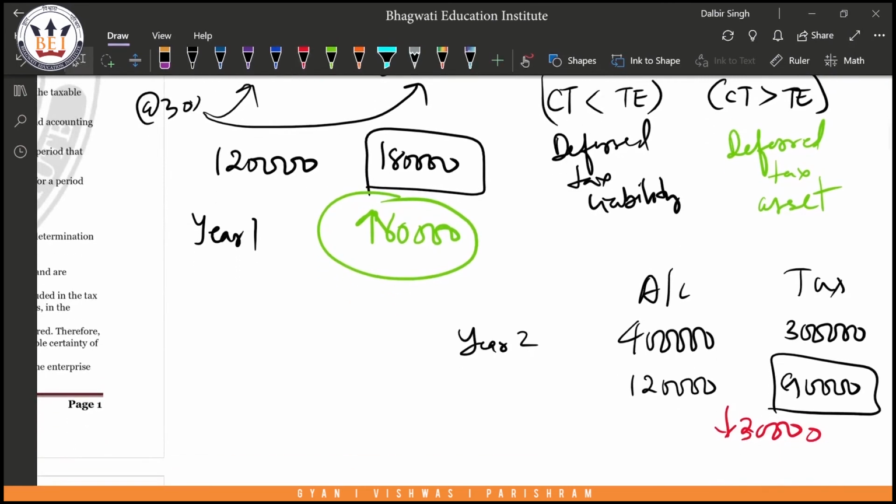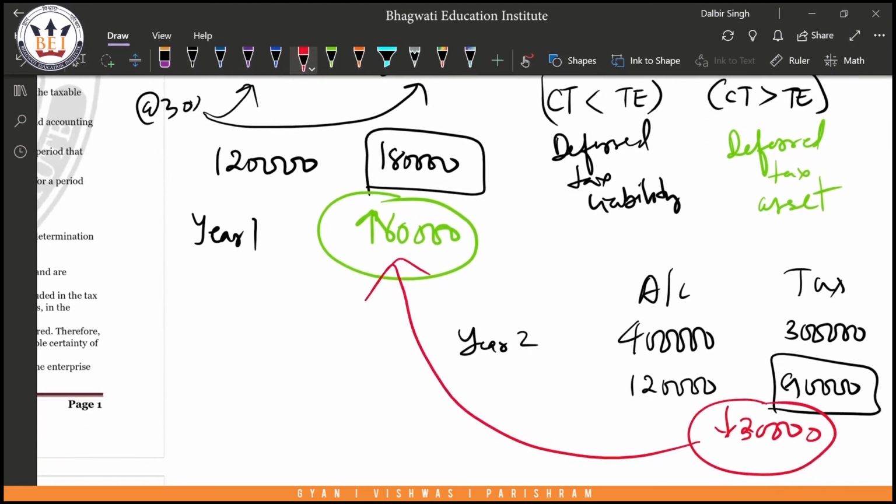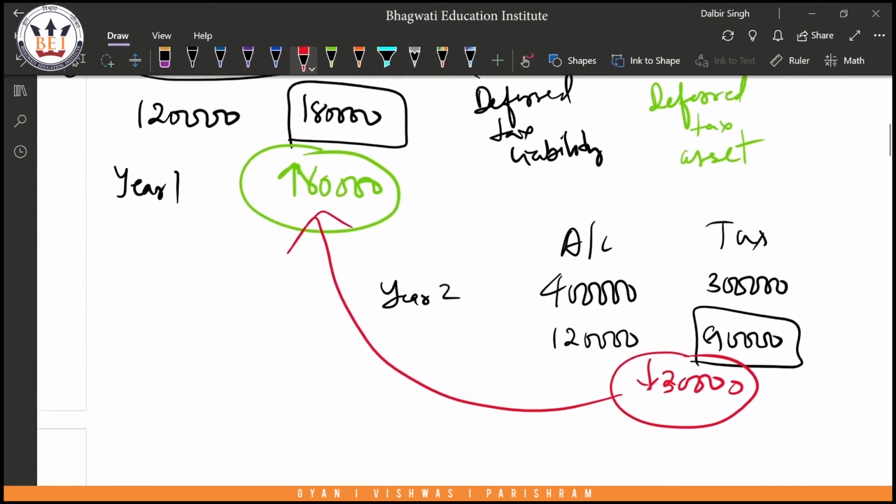Now this lesser tax of 30,000 will be adjusted against the excess which was paid in the earlier years. So this 30,000 will be adjusted against the 60,000 we paid earlier. Why? Because last year we paid more taxes than we required. Now in the current year we are paying lesser tax as compared to my accounts, so I can adjust both. This set off will be done in year 2, and my deferred tax asset position will be 60,000 minus 30,000. So at the end of the year I will have 30,000 remaining, which I can claim in the years to come.